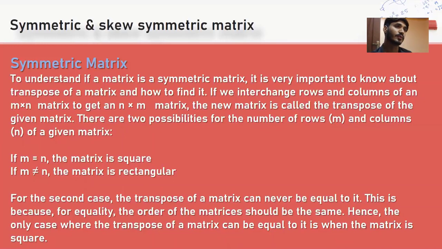There are two possibilities for the number of rows m and columns n of a given matrix. If m is equal to n, the matrix is square. If m is not equal to n, the matrix is rectangular. For the second case, the transpose of a matrix can never be equal to it. This is because for equality, the order of the matrices should be the same. Hence the only case where the transpose of a matrix can be equal to it is when the matrix is square.